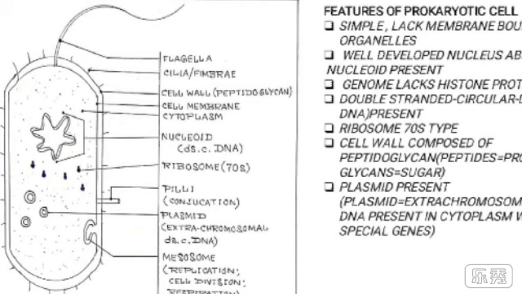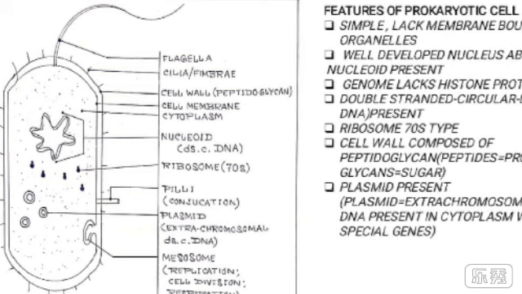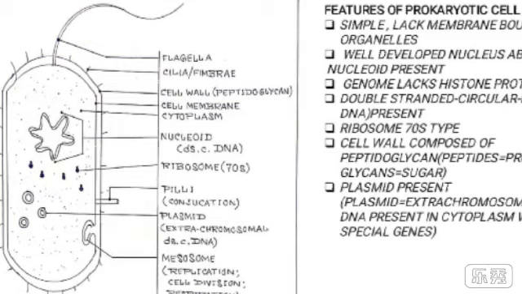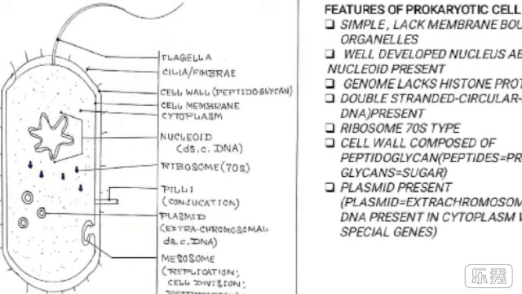It helps in replication. Replication is a process to copy or duplicate its DNA. Mesosome is also involved with cell division and cellular respiration.